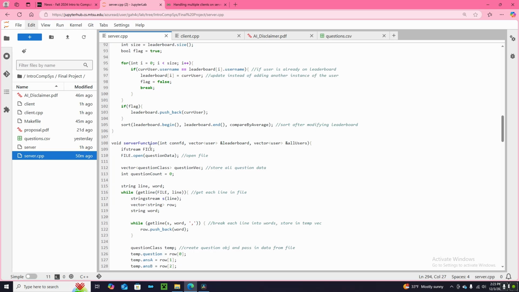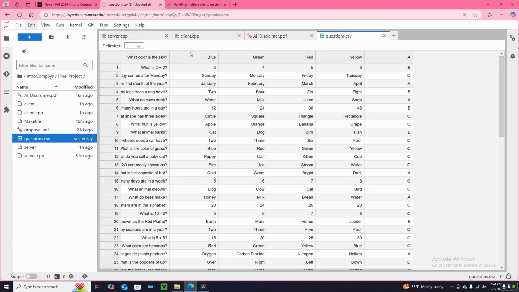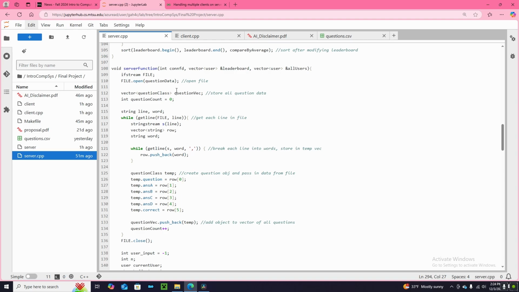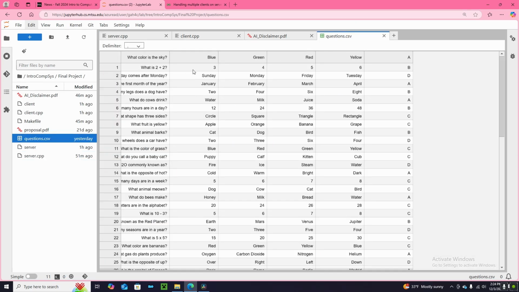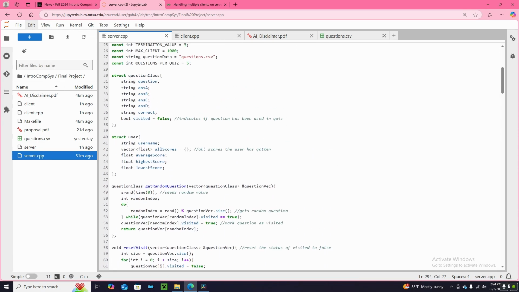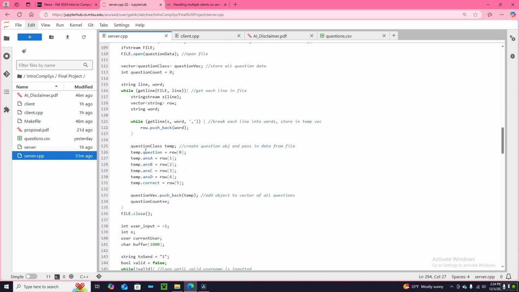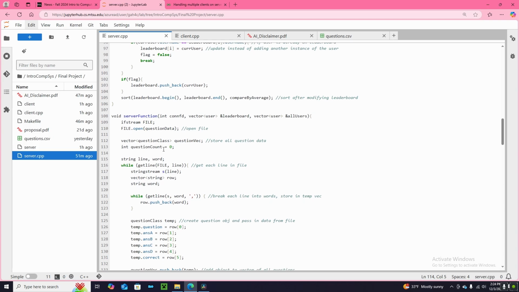Now let's look at our server function. The first thing we need to do is get the questions CSV file into a readable format. Each line becomes an object, which we use with our question class. This is the process of parsing the file, adding it to the questions class, and adding each question object into a vector.